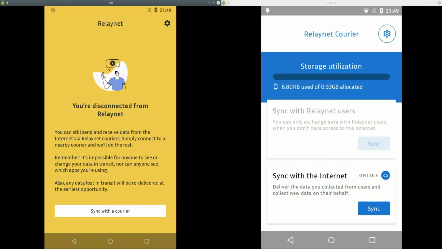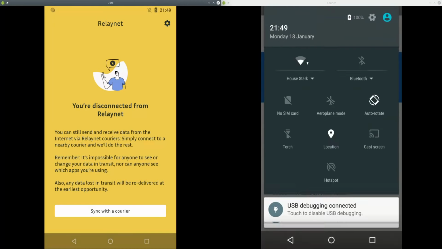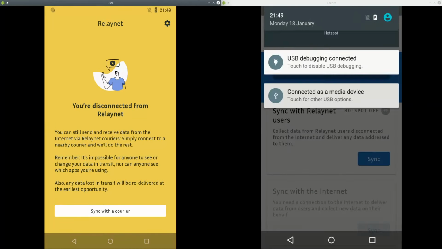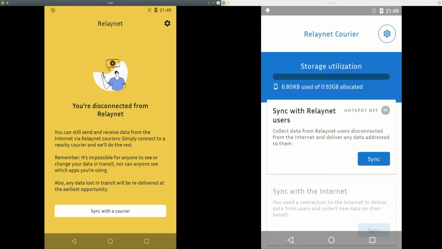They've done that, and at this point, the courier can go back to that region that is disconnected from the internet. Again, I'm simulating that by turning Wi-Fi off, and at this point, the courier is also disconnected from the internet. And let's assume that now the courier and the user meet again.